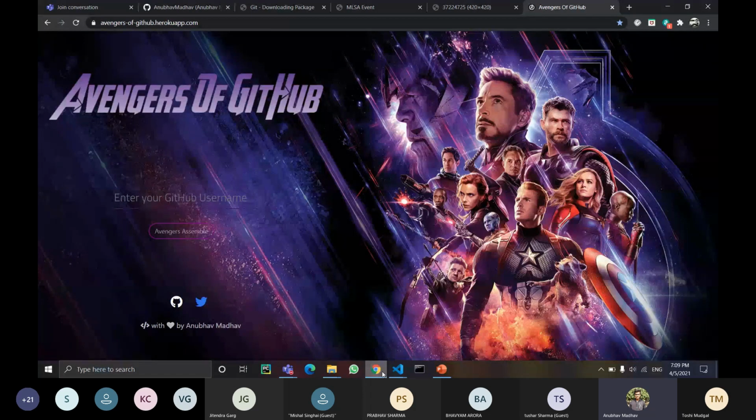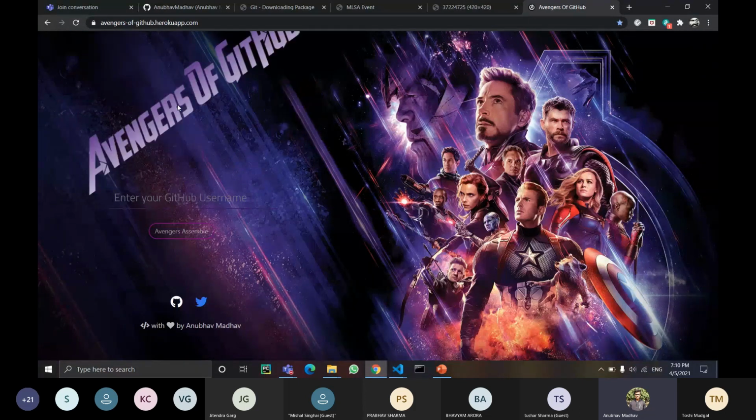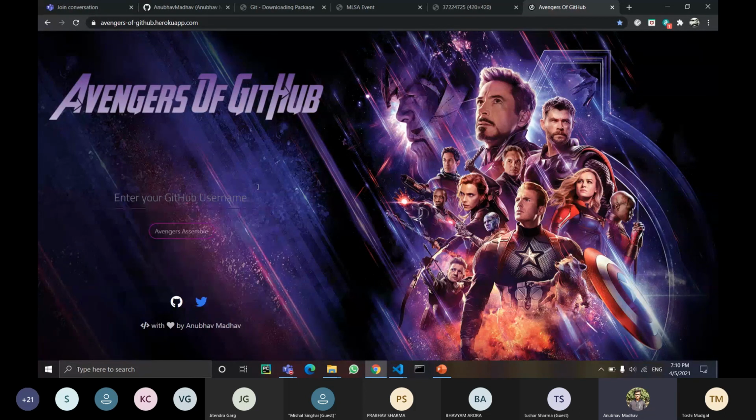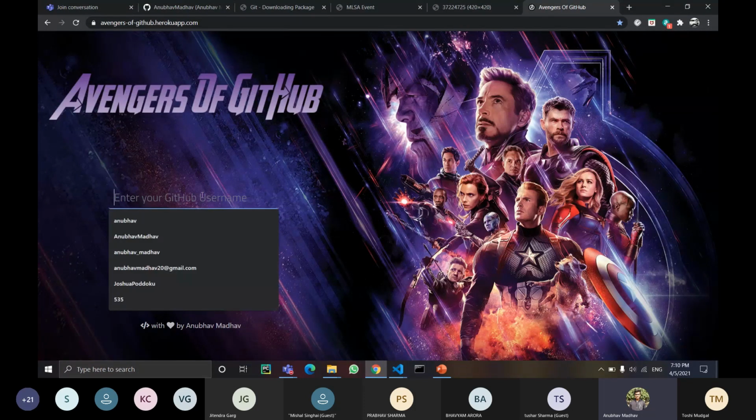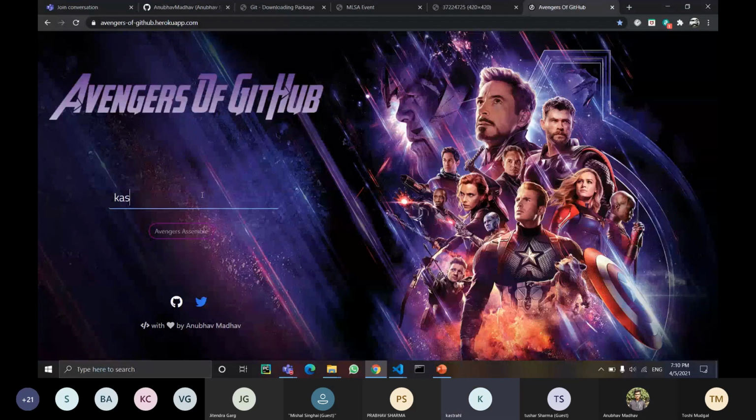See, this is the website, and what it can do is if we enter a certain username, it will throw off some statistics about it and will also tell which Avenger you are according to your GitHub profile or your statistics on GitHub. So anyone else other than Prabhav who wants to tell their username? Can you please spell it out?